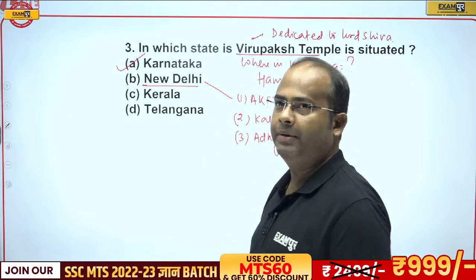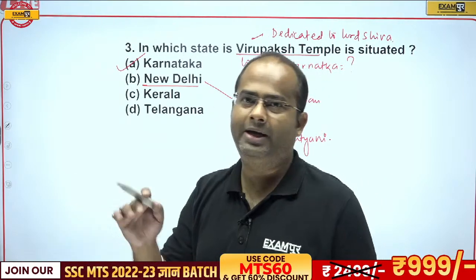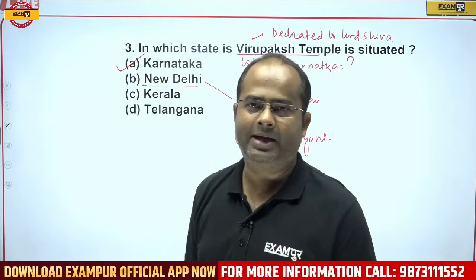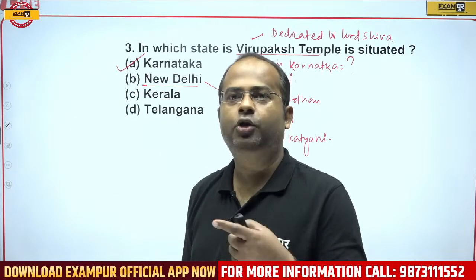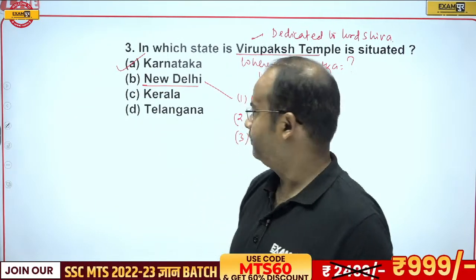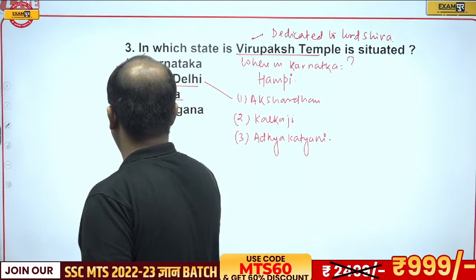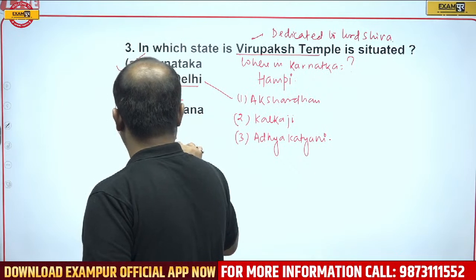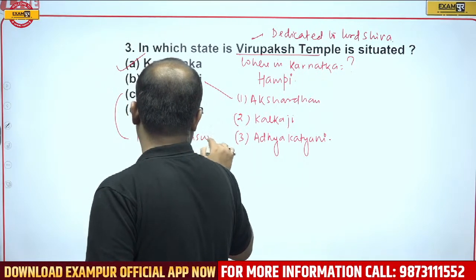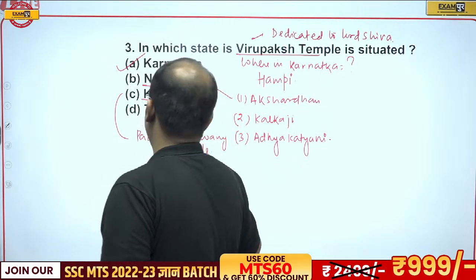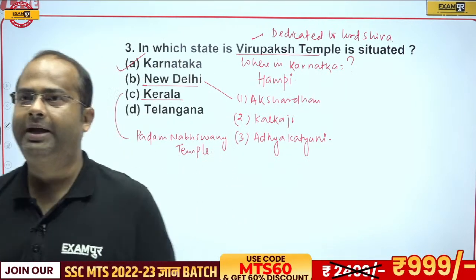It is a UNESCO World Heritage Site also. Definitely, Akhileshwar, Virupaksh Temple is a UNESCO World Heritage Site also. Now come to Kerala. Kerala, guys, has the famous Padmanabhaswamy temple.